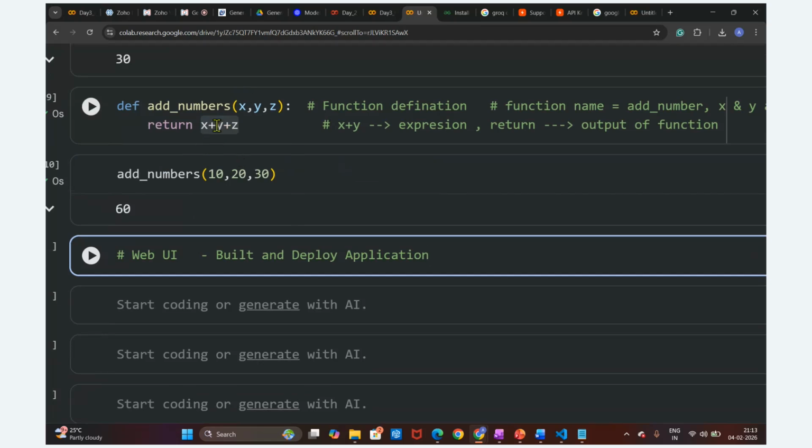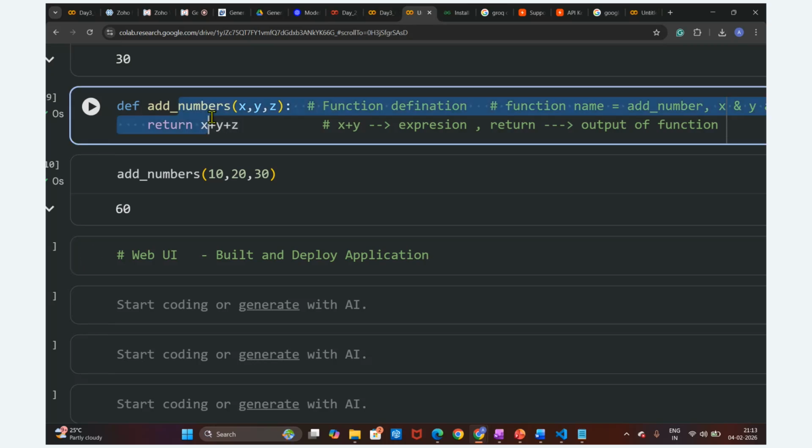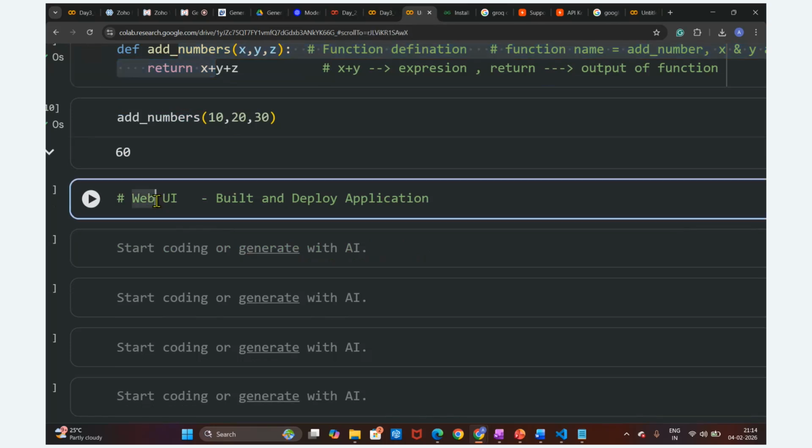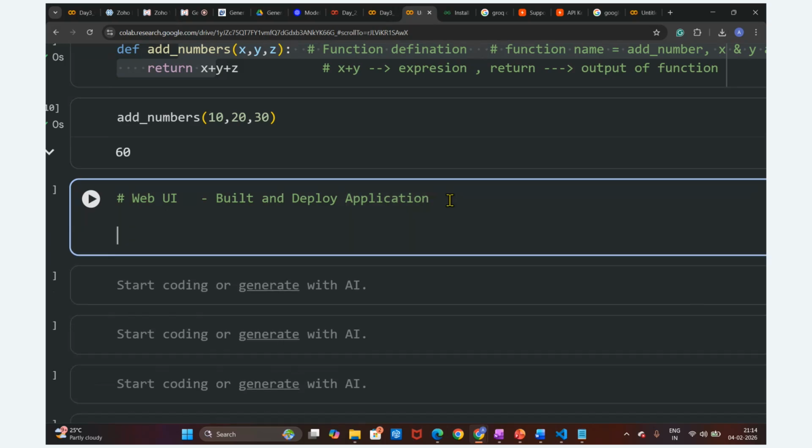First of all, we're going to build this small application. Later I will go into an LLM application. So this is the web UI we are going to create, and we are going to build and deploy these web applications. For that purpose, as of now, we are going to utilize Gradio. Gradio is nothing but a web UI application, and we are going to create the web UI interface with it.